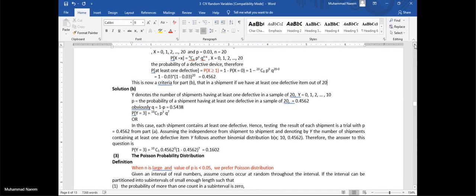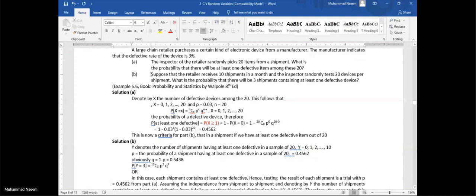Now look at the statement of part B. Suppose that the retailer receives 10 shipments in a month, and the inspector randomly tests 20 devices per shipment. This is the activity in part B. What is the probability that there will be 3 shipments containing at least one defective device out of 20?